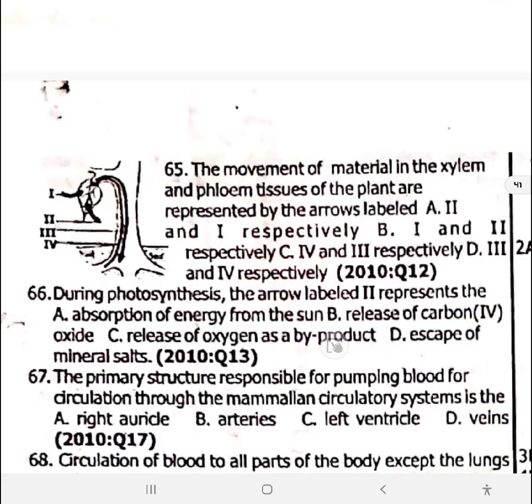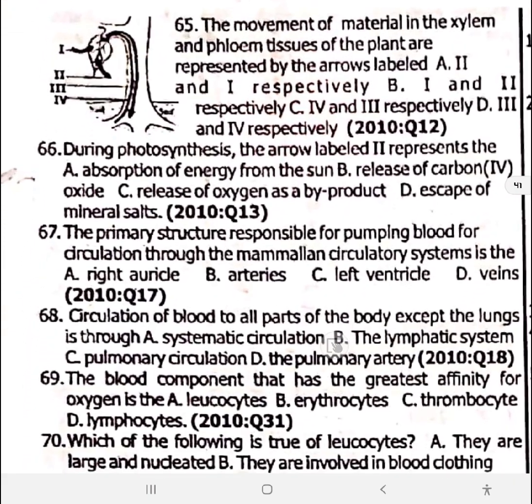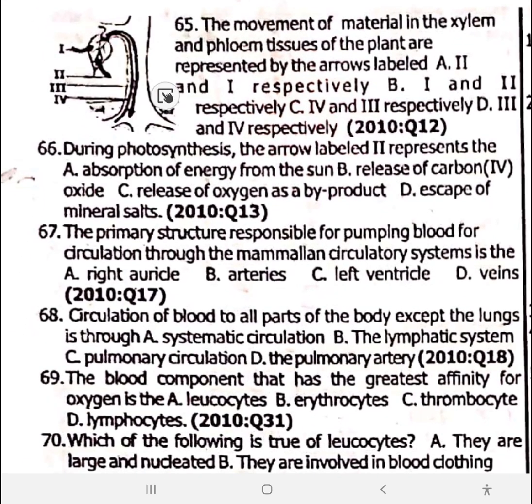64, I'll be 65 next. We'll go with 65. I think this question ends at around 80. The movement of material in the xylem and phloem tissue of the plants are represented by the arrow. So we have a plant here.